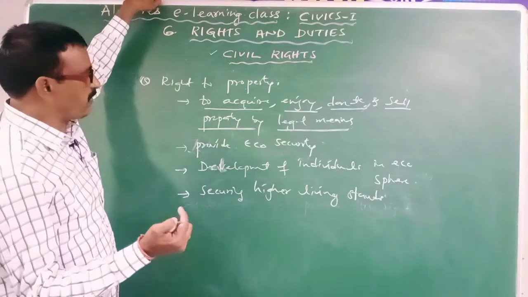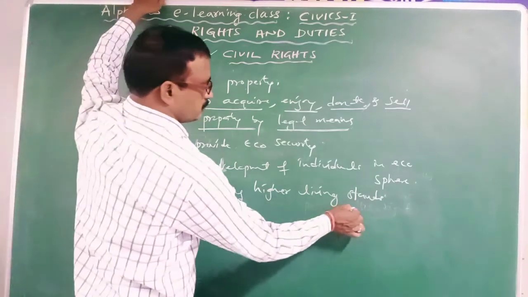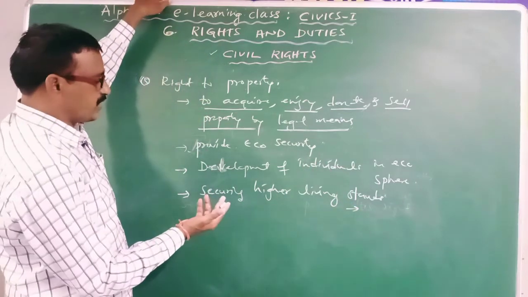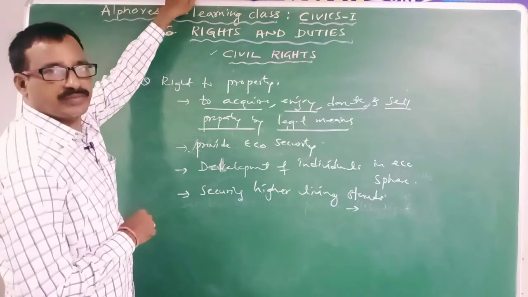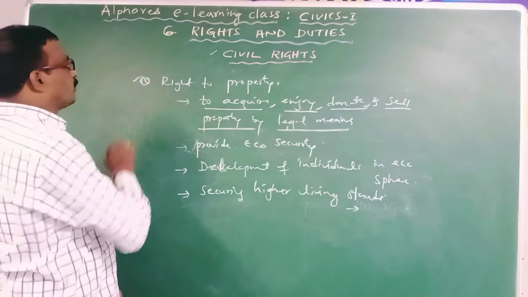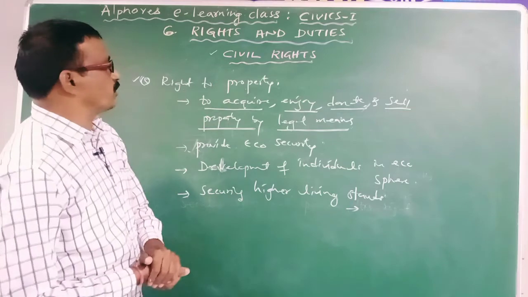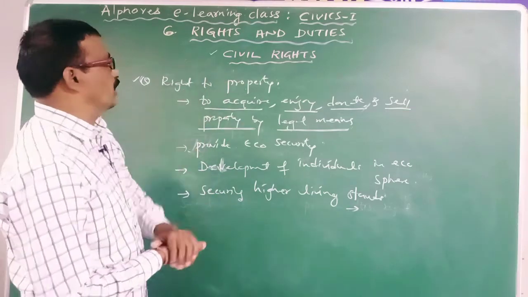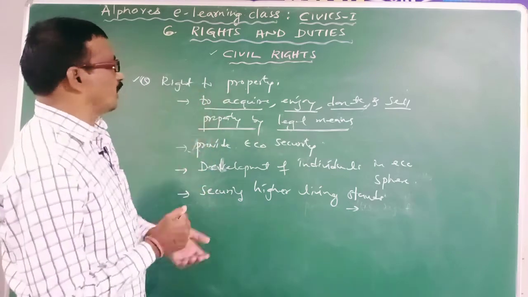Clear? If we have property, we can live with higher living standards. Otherwise we cannot lead higher living standards. Clear? And one more thing, different political philosophers expressed their views about right to property. Communists wanted to abolish the right to property, whereas the liberalists were in favor of right to property.